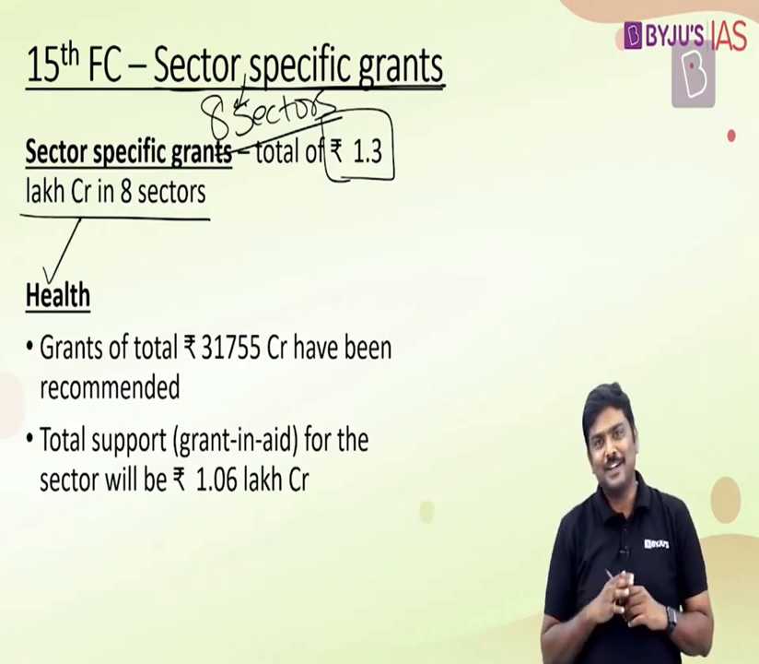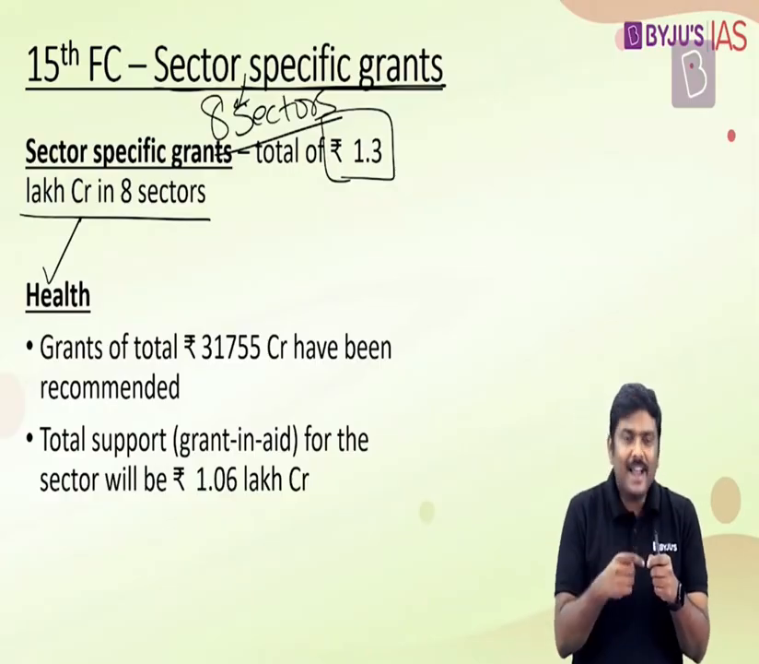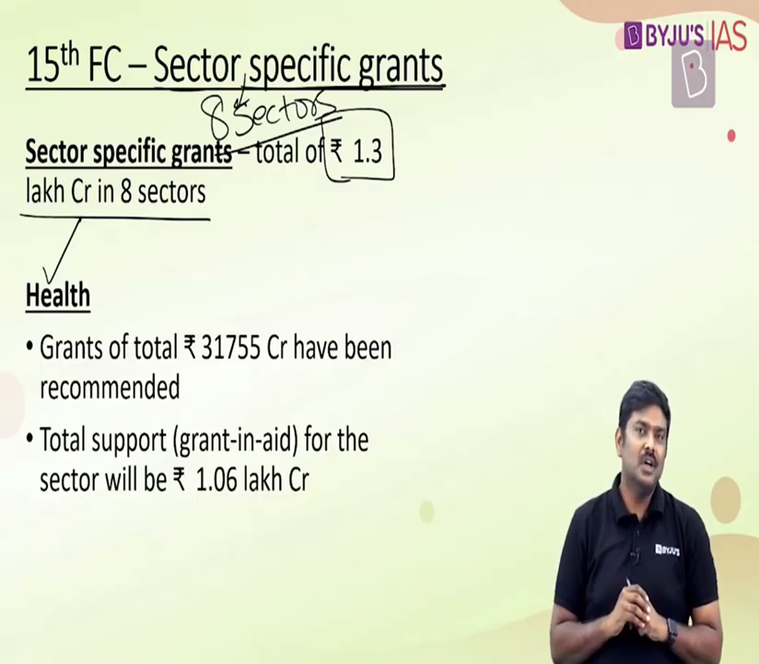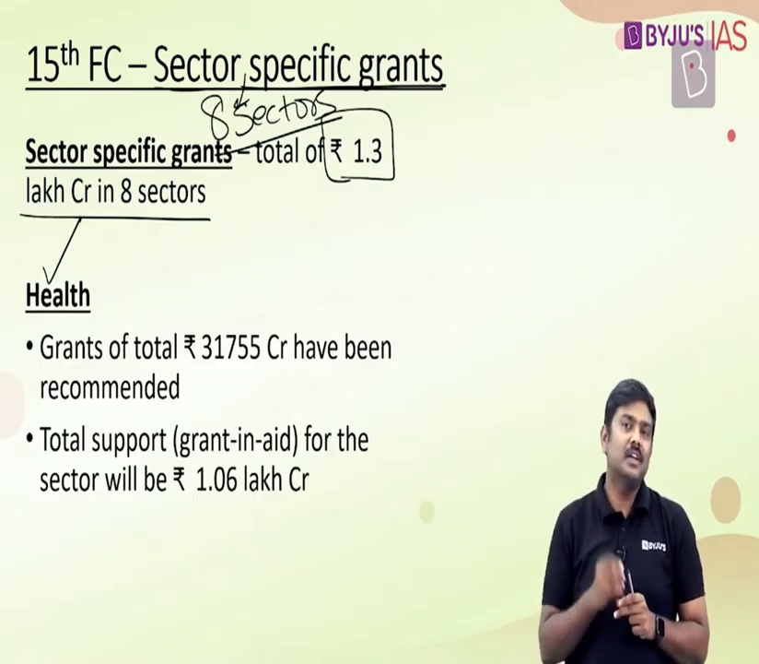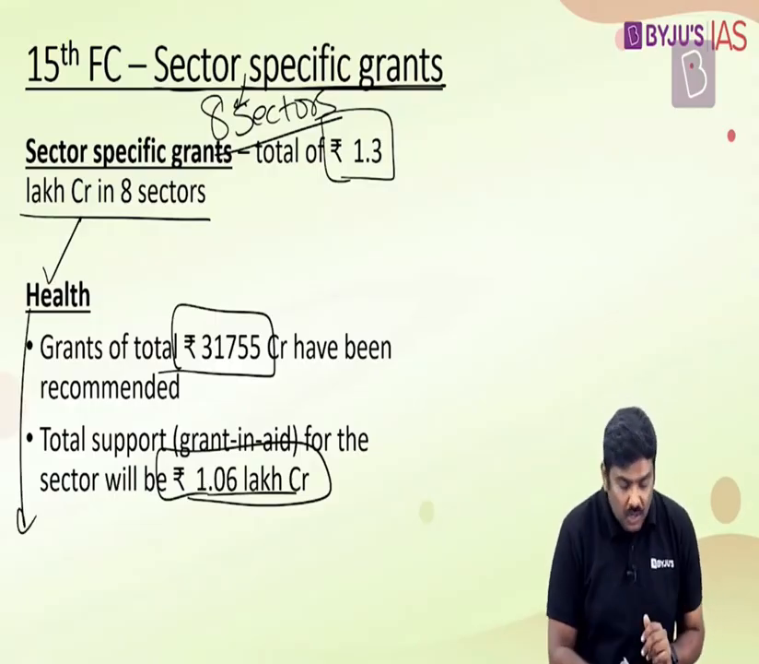First, most important, health sector. With the onset of the pandemic, what are the issues in the health sector? These particular issues have been focused on now. Because of the lack of infrastructure and facilities in the healthcare sector, the impact of COVID took a very heavy toll on the Indian system as such. To address some of these drawbacks in the healthcare sector, the Finance Commission has recommended a total grant of 1.06 lakh crore rupees under the healthcare sector. Okay? Total of 1.06 lakh crore rupees.